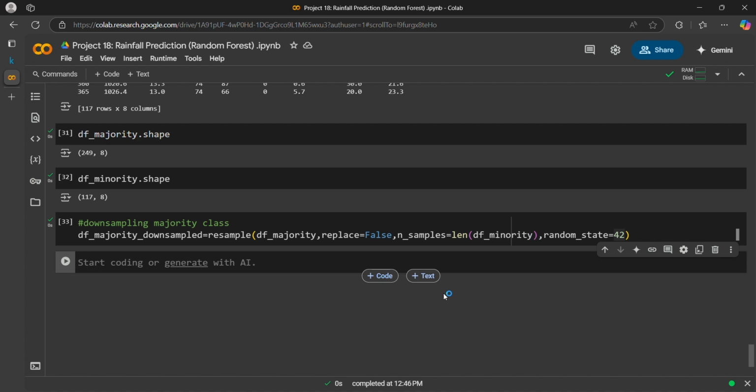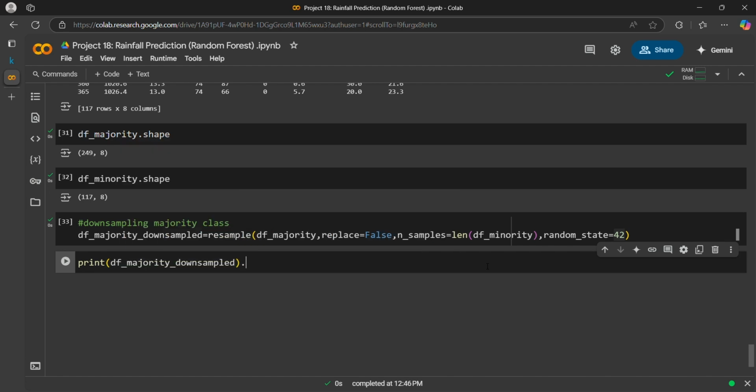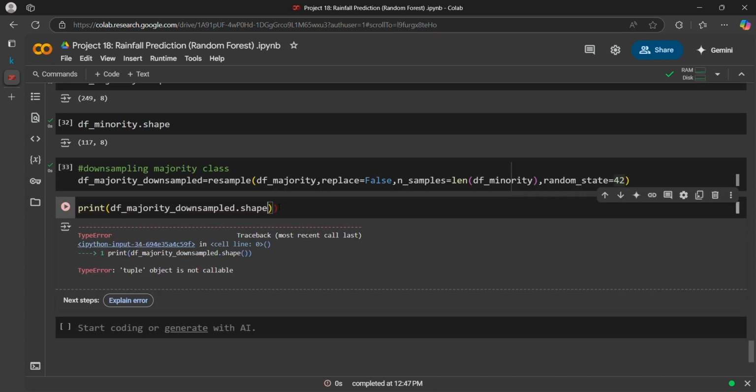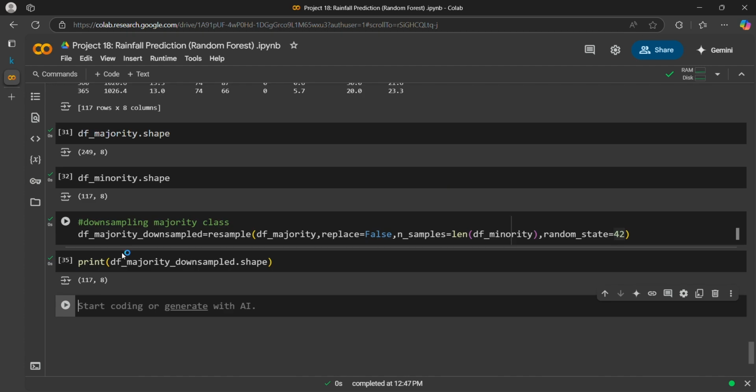Okay, let's print the shape just to check how many. It's not a function, it is a method. So we can see that after downsampling we have 117 records.